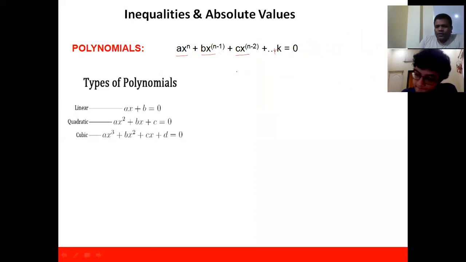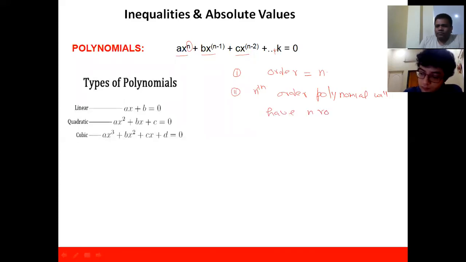In the polynomial, we need to understand two things. One is the order of the polynomial. Order is nothing but the highest power of the variable. So here it is n, so the order of the polynomial is n. And the second point is: an nth order polynomial will have n roots.